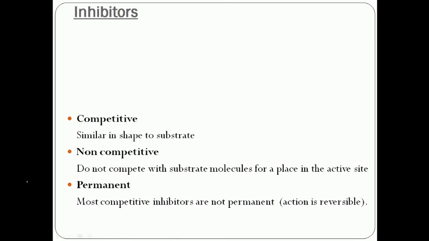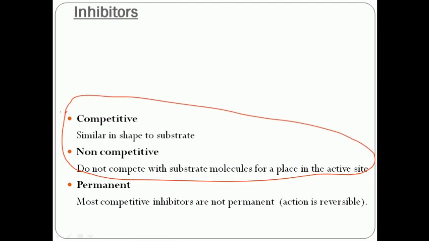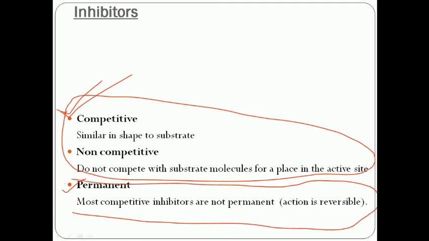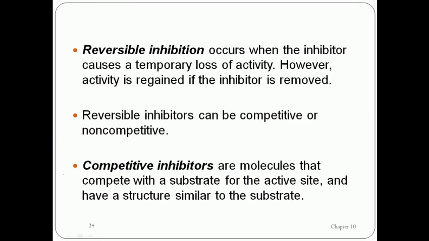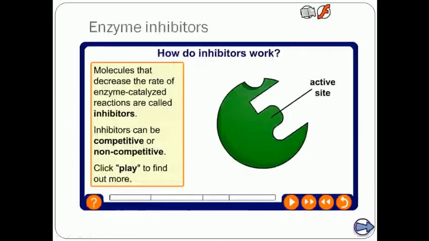Competitive and non-competitive are the categories. For the reversible type, both can be reversible or temporary, and the other is permanent, meaning non-reversible. Sorry, I have mistakenly written it here. So the reversible one, as the name indicates, is temporary, and it is further categorized into two categories: competitive inhibitors and non-competitive inhibitors.